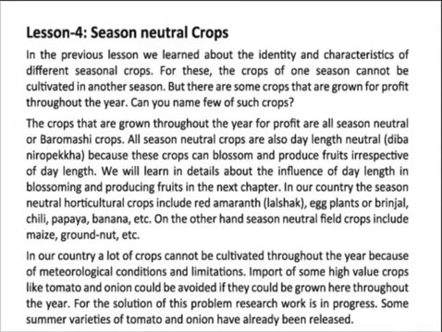For the solution of this problem, research work is in progress, and some varieties of tomato and onion have already been released. Scientists have released some types of tomato and onion which can be produced throughout the year, and this is good news for our country.